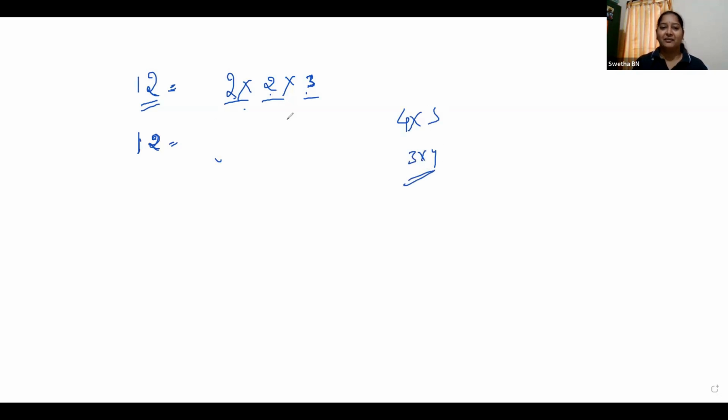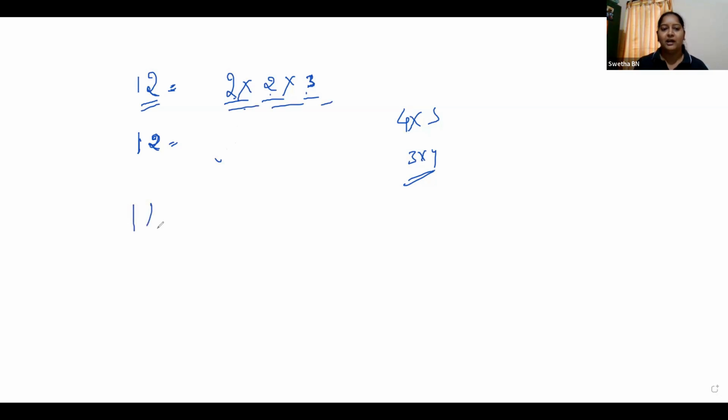Other than 2 and 3, how can you write it? Can you write, Shreya? No, you cannot write. So you can write it as 2 into 2 into 3 only. You cannot write it in any other way.